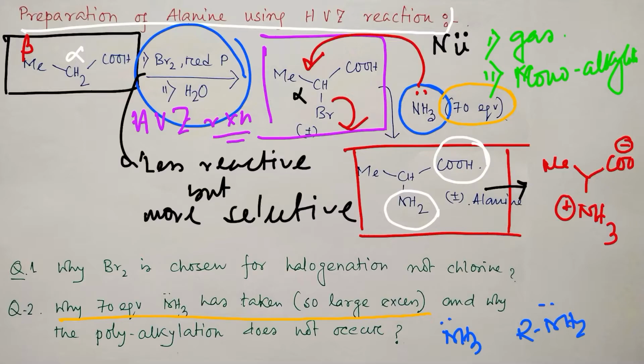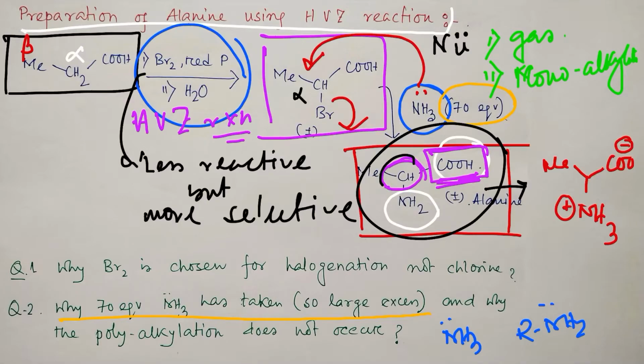In this case, the produced amino acid is not electron rich compared to the amine. Why? Because in this case, there is a carboxyl group which is withdrawing in nature. So because of this, the CH is also withdrawing. Consequently, it will not increase the electron density on the nitrogen. So the probability of reaction will reduce.